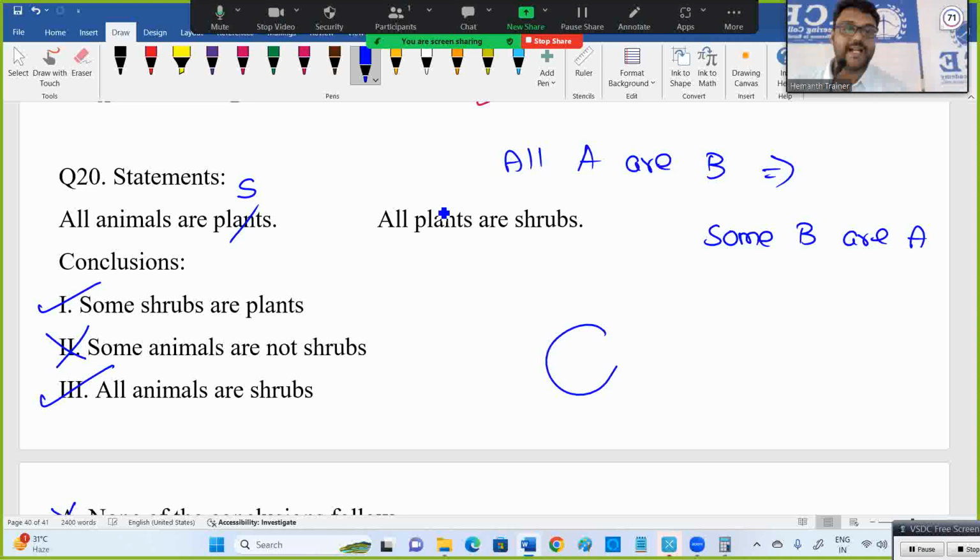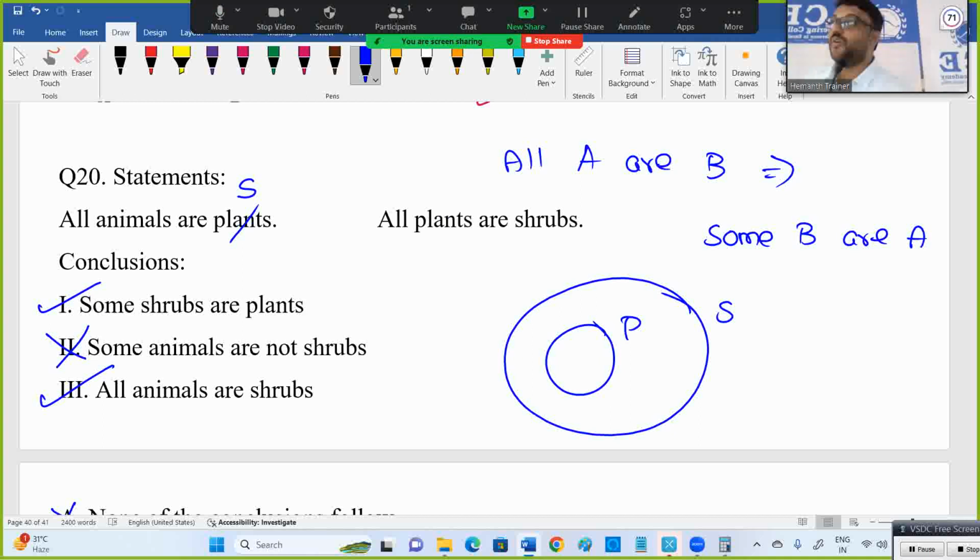See, all plants are shrubs. Now some part of shrubs are occupied by plants. All reversed is some, not all. A lot of people may go with the wrong option. All A are B means reverse is all B are A, maybe, but not sure. For sure, correct is this.